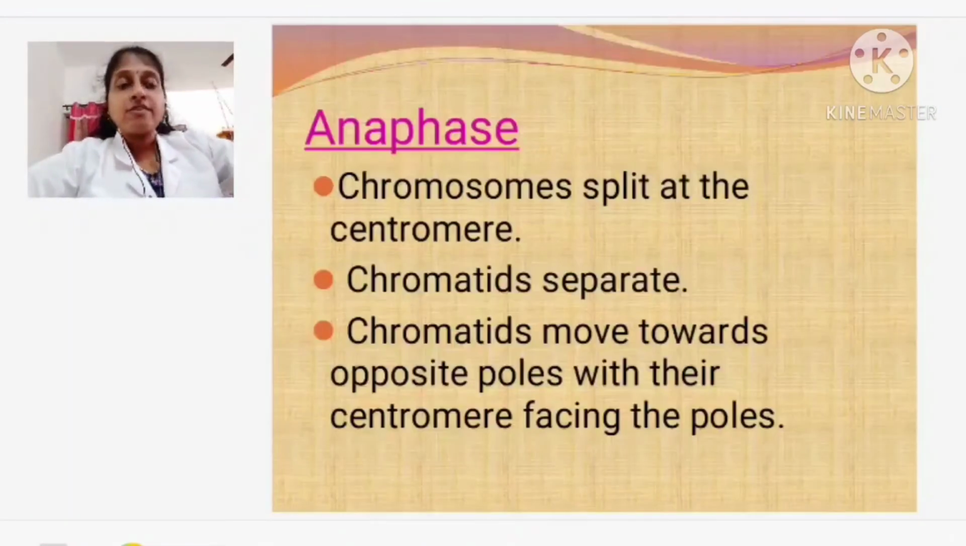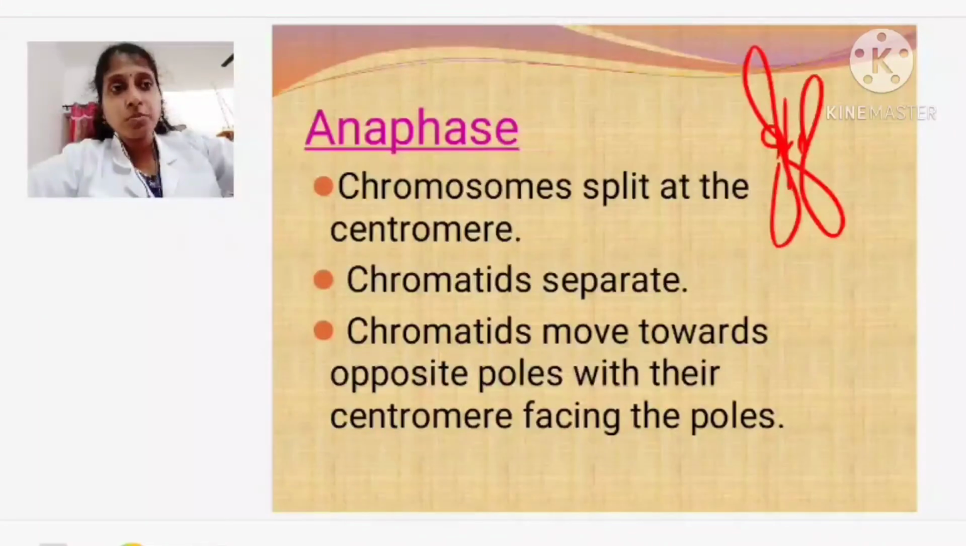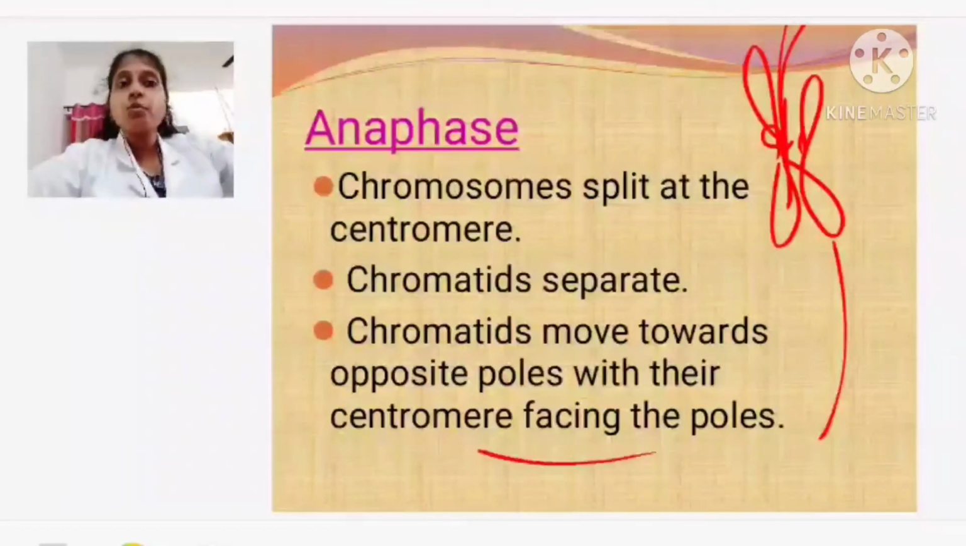Next is what? Anaphase. The chromosomes split. I told you the chromosomes are splitting. One set was present here, one set was present here. This is splitting. One set is moving up and another set is coming down. Chromatids are becoming separate, moving towards opposite poles.